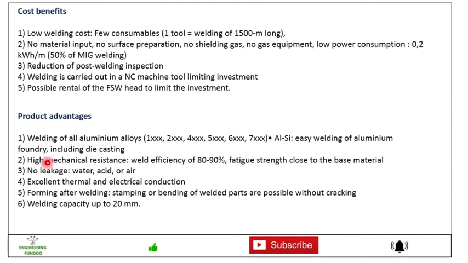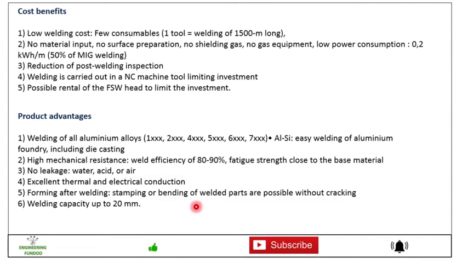Then we have product advantages also. It is used for welding of aluminum alloys, almost all series, aluminum silicon, easy welding of aluminum foundry including die casting, then high mechanical resistance, welding efficiency of 80 to 90%, plus fatigue strength close to the base material. We don't have leakages of water, acid or air, and there is excellent thermal and electrical conduction. Forming after welding, stamping or bending of welded parts is possible without cracking.